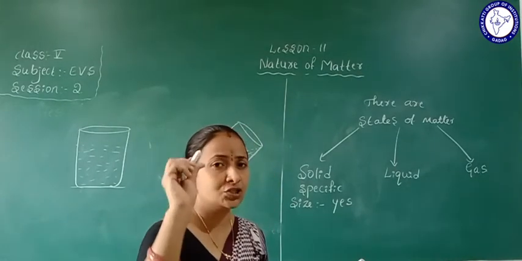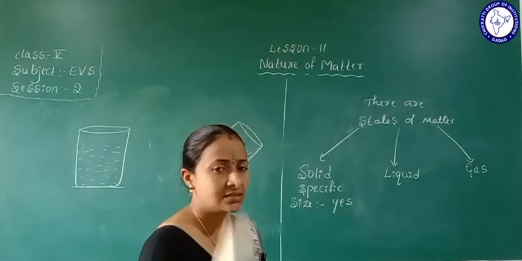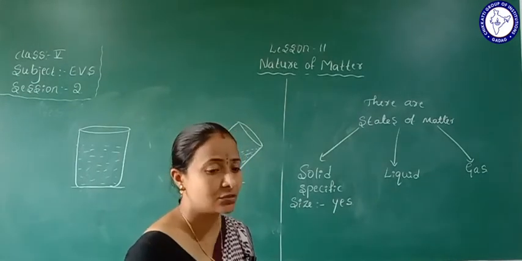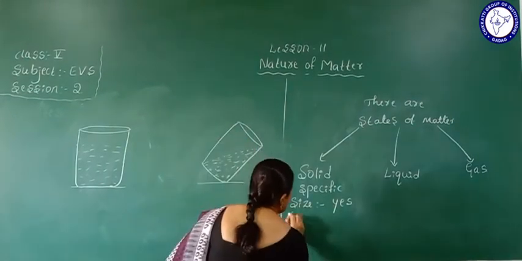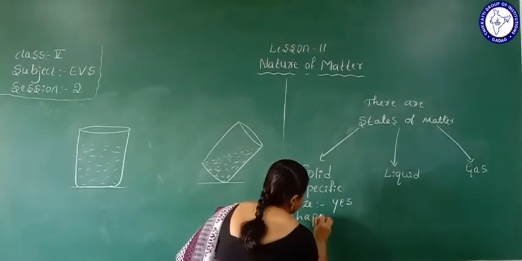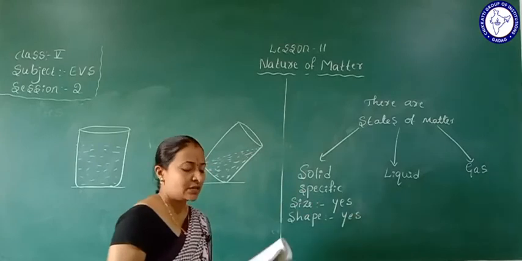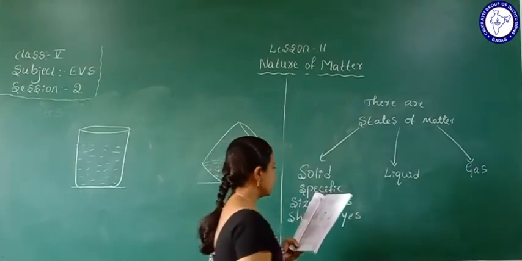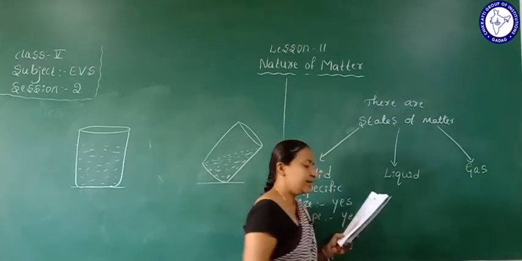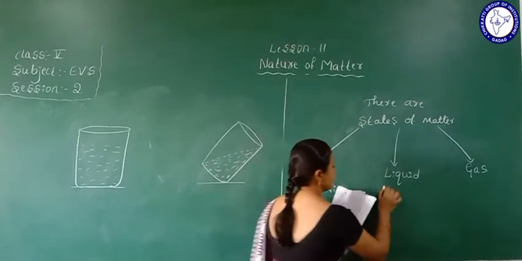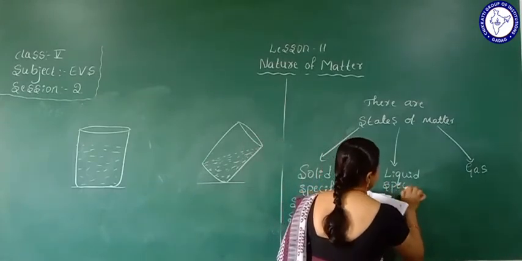Yes, we can see chalk and duster have sizes, and shapes also. Solids have size and shape.